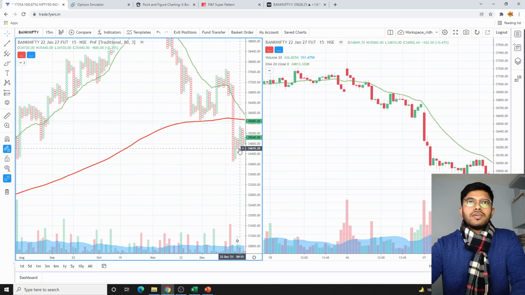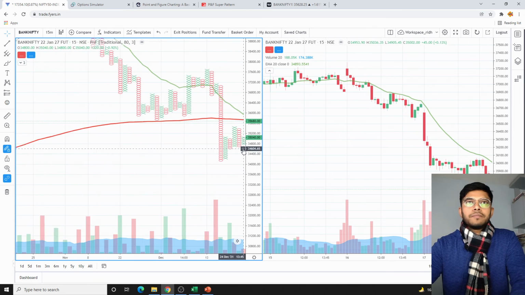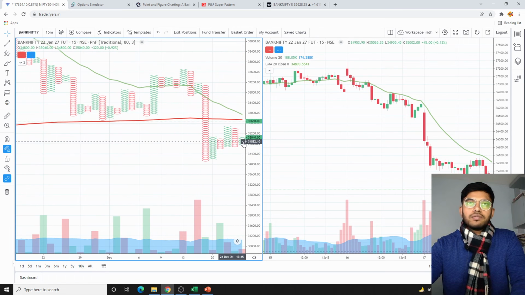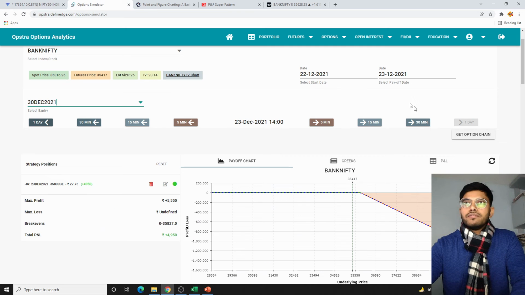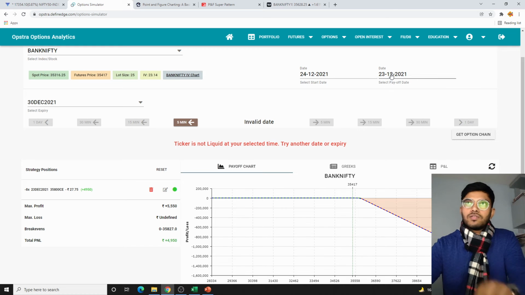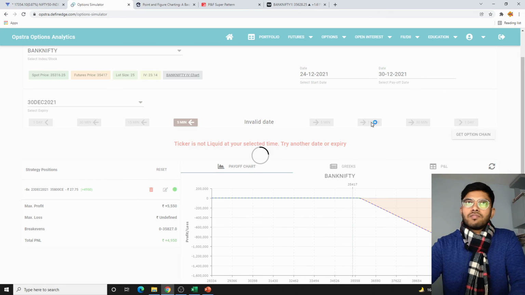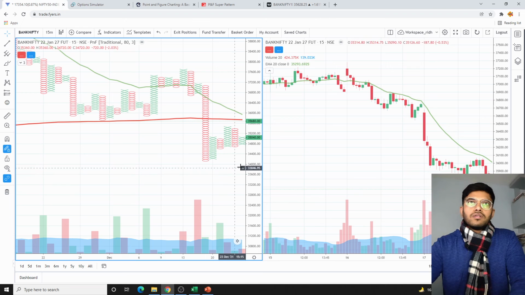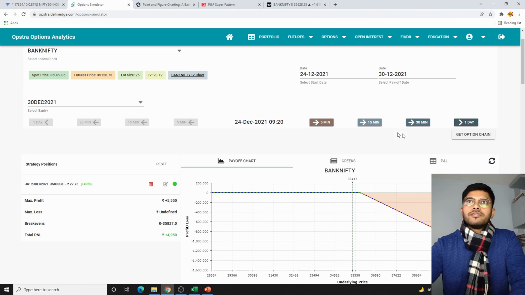So I will be comfortably able to sell a straddle here at the money on 24th of December, 1:45. So I will be entering into a straddle here on 24th of December for the payoff on 30th of December, 1:45.